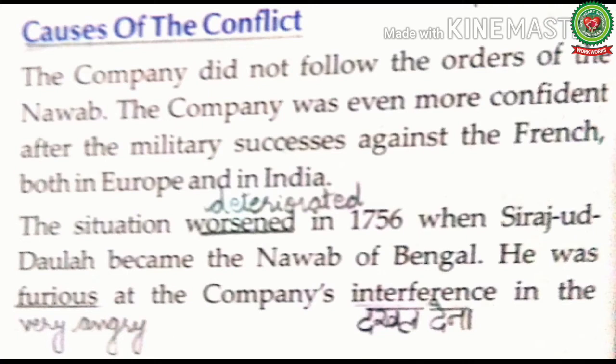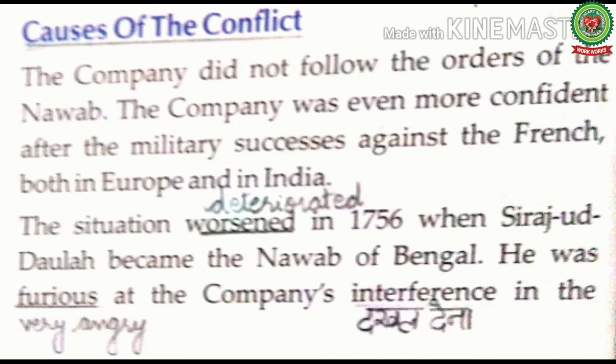Now let us read and discuss the causes of the conflicts between the Nawabs of Bengal and the company. The company did not follow the orders of the Nawab. The company was even more confident after the military successes against the French both in Europe and in India. Means the company was not ready to follow the conditions that were laid by the Nawabs of Bengal, and they were more confident after defeating the French from India as well as from Europe.